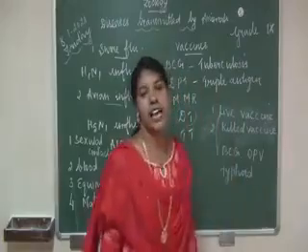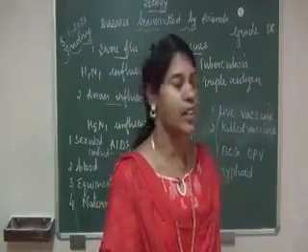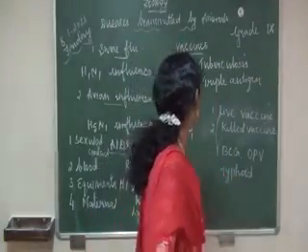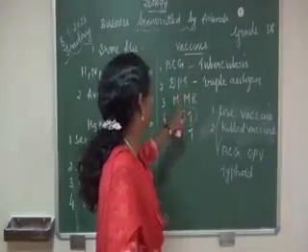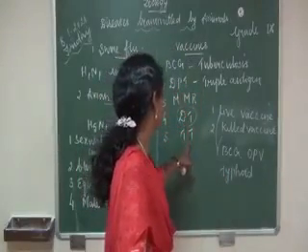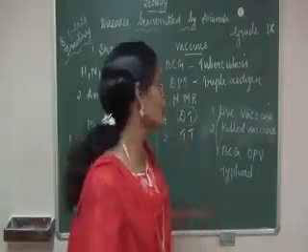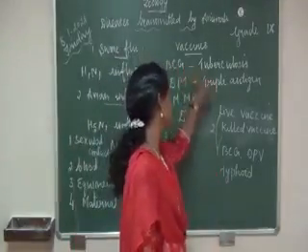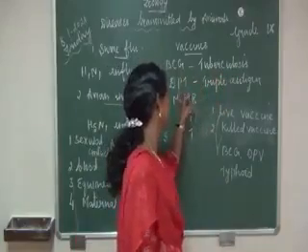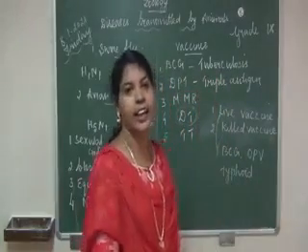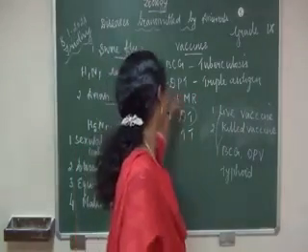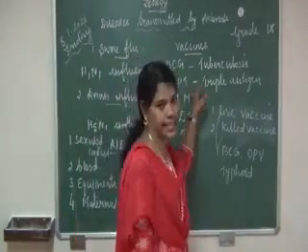Here, children, the vaccine examples are BCG, DPT, MMR, DT, TT. BCG fights against the disease tuberculosis. DPT is a triple antigen, fighting against diphtheria, pertussis, tetanus.